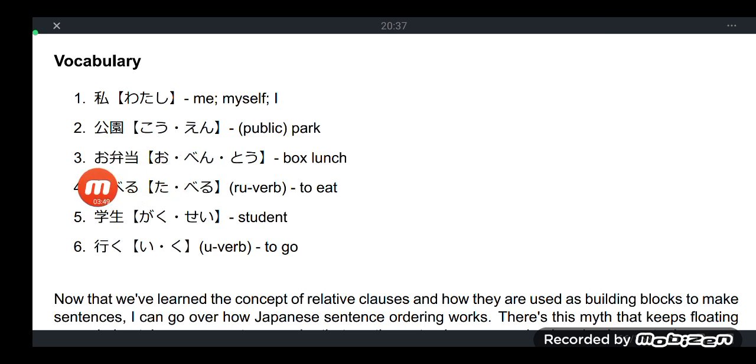Obento, a lunch or a meal in a box form. Taberu, an ichidan verb, or ru verb, meaning to eat. Gakusei, student. Iku is an intransitive verb and a godan verb, or u verb, meaning to go.